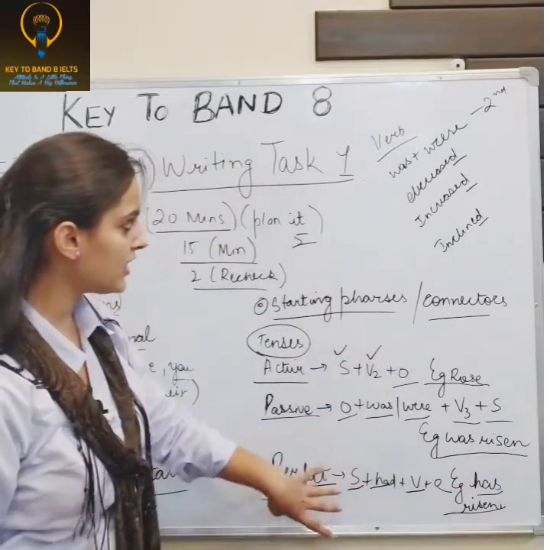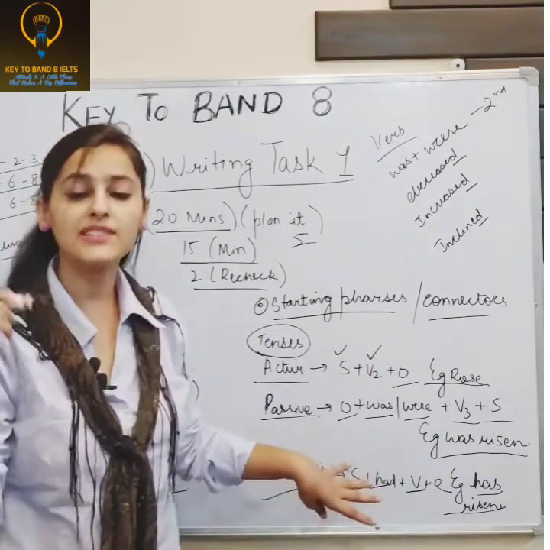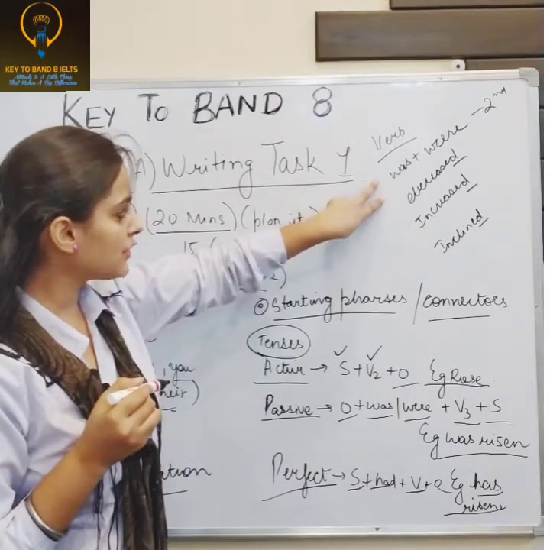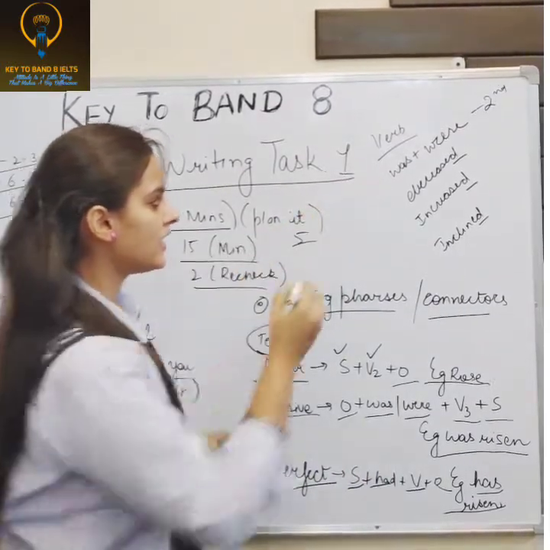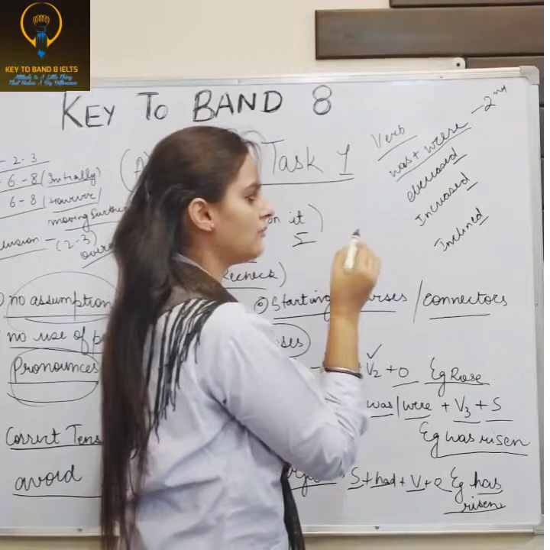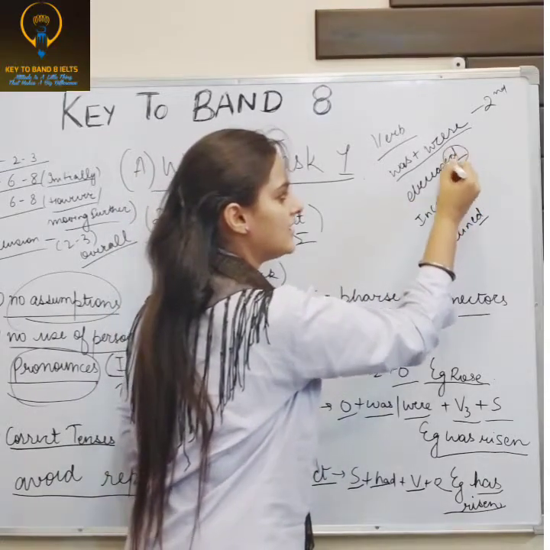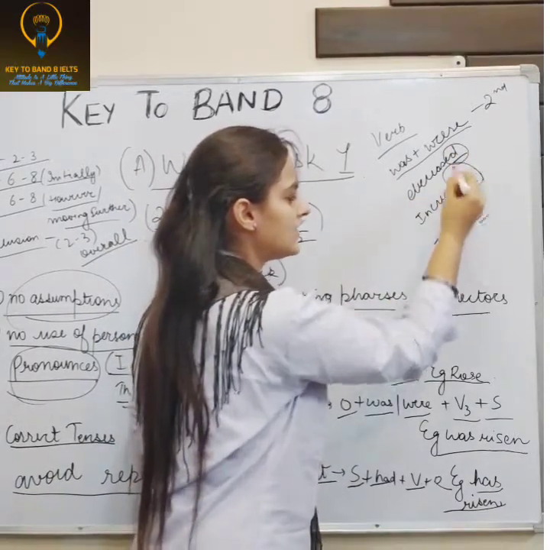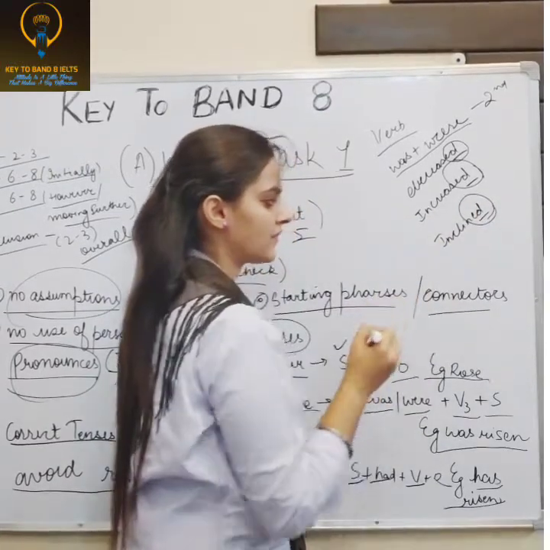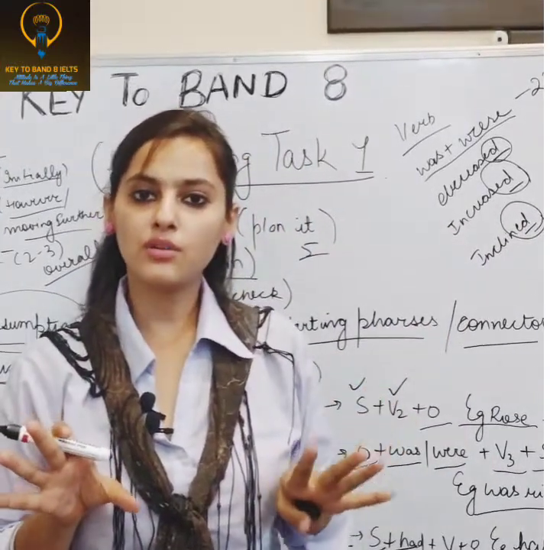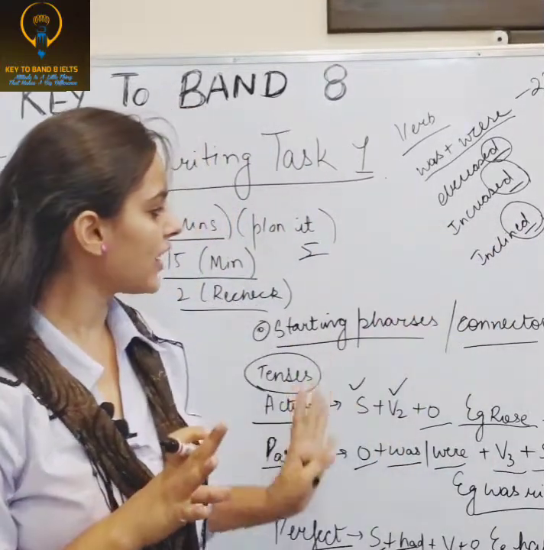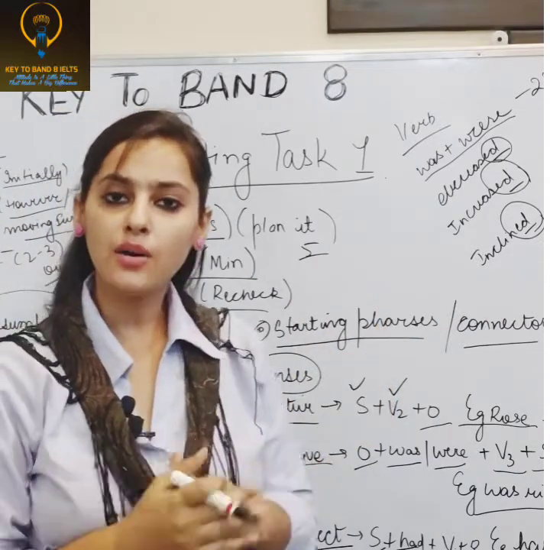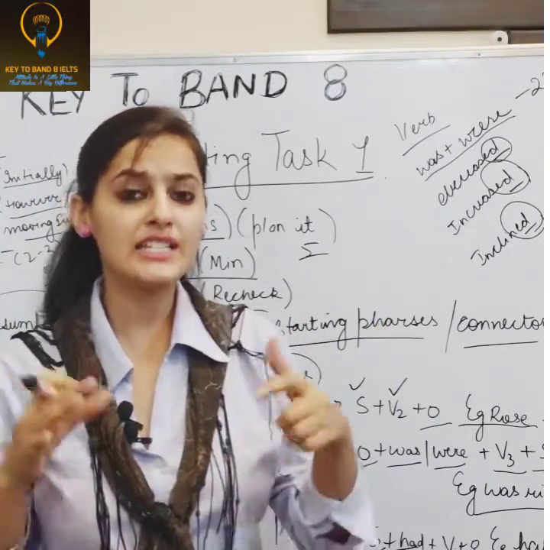You have to keep these things in mind. The verb forms like the data decreased, increased and inclined are the second form. So this was all about your first tips and tricks for task 1. Now we will do this task in detail.